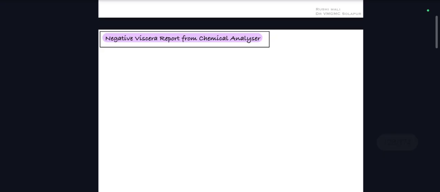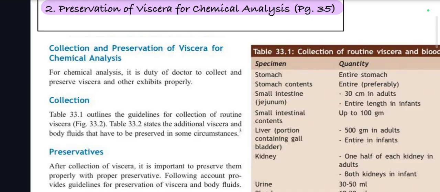Moving to next question, what is negative viscera report? Write a note on negative viscera report from chemical analyzer. So we are going to solve this question at the end of the next question. Preservation of viscera for chemical analysis. Preservation is very, very important. So how we are going to collect and preserve it?